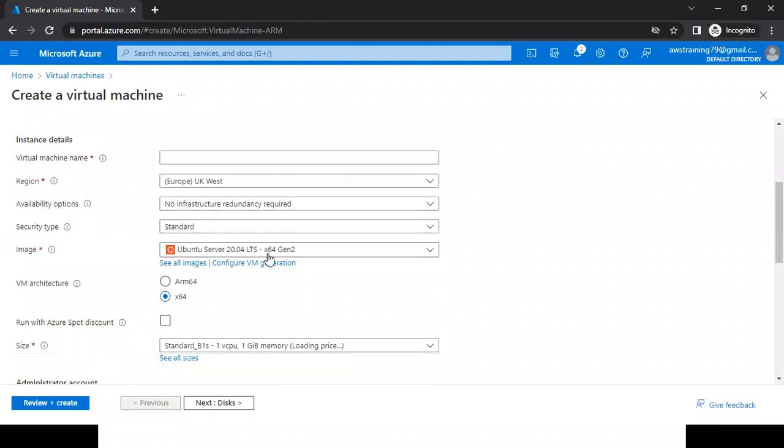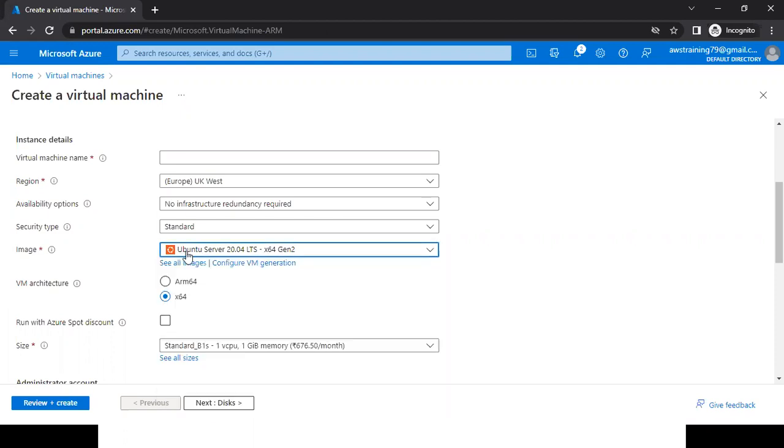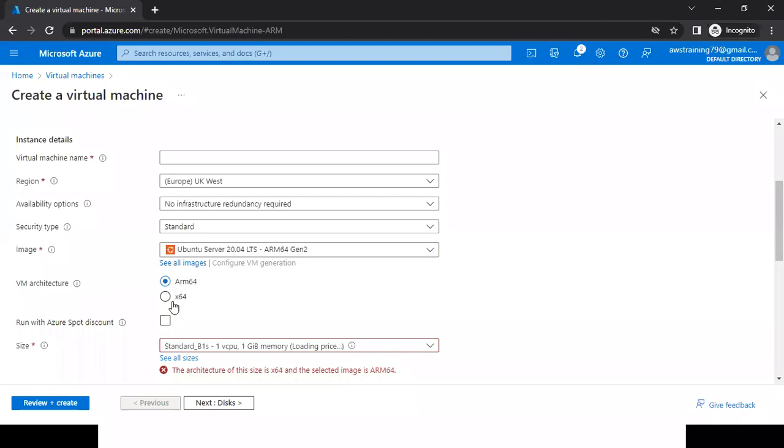Here I'm getting the x64 VM architecture. As per my information it is 32-bit or 64-bit, which everybody knows. But what is ARM? Where is ARM mentioned? Yeah, here, the VM architecture. ARM64 and 64-bit.